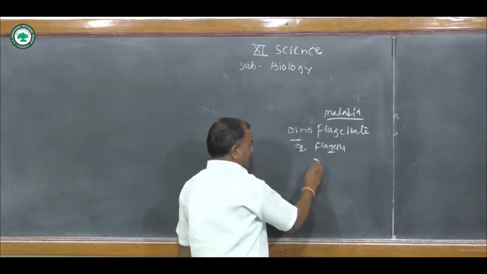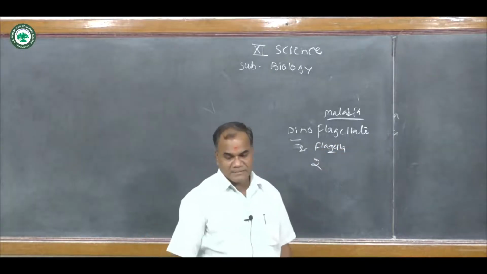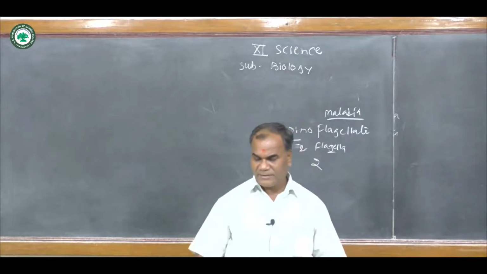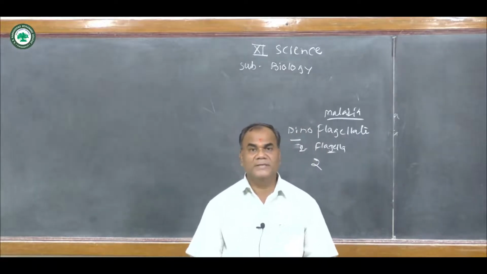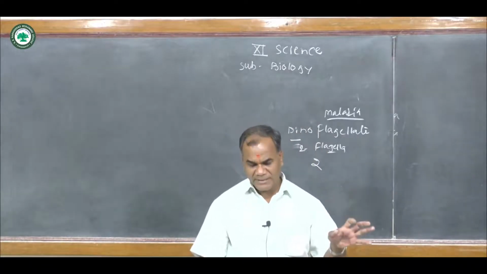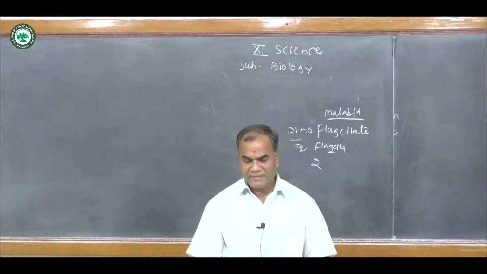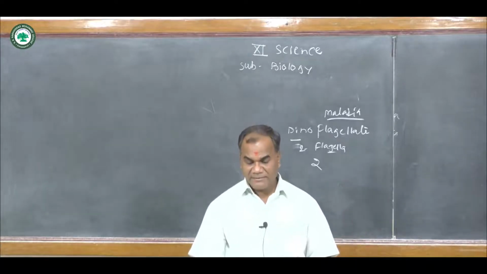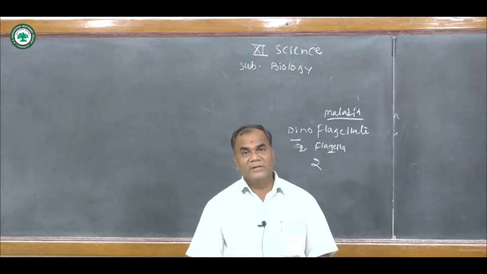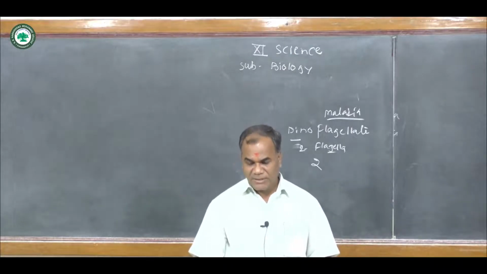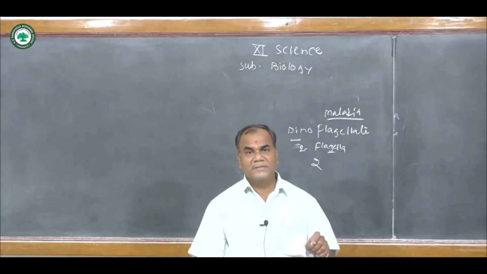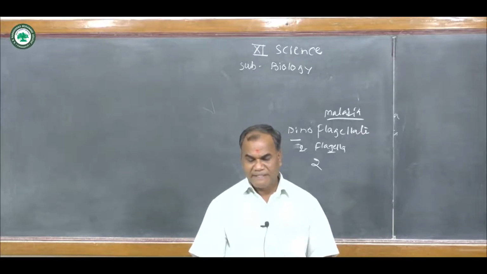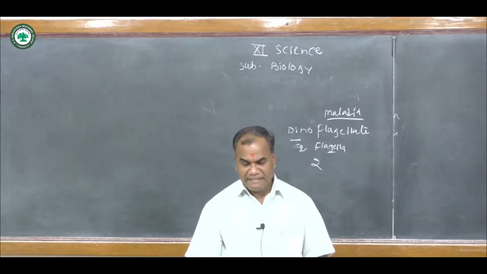These organisms have two flagella, which are for locomotion. These organisms are found in aquatic, marine water. They are photosynthetic and have flagella. The cell wall of this organism is made of cellulose, in the form of stiff cellulosic plates. They possess a pair of flagella.